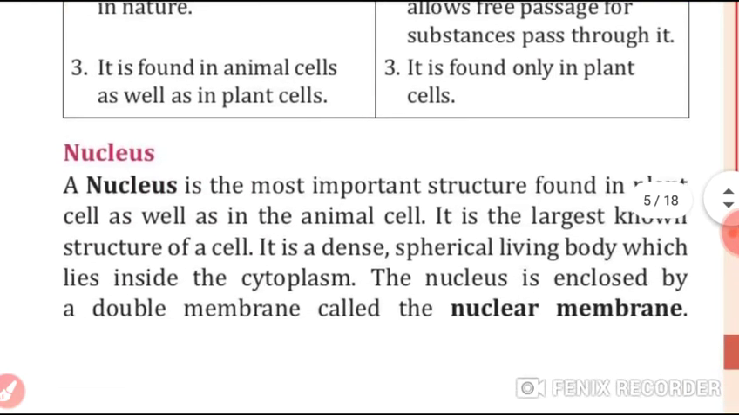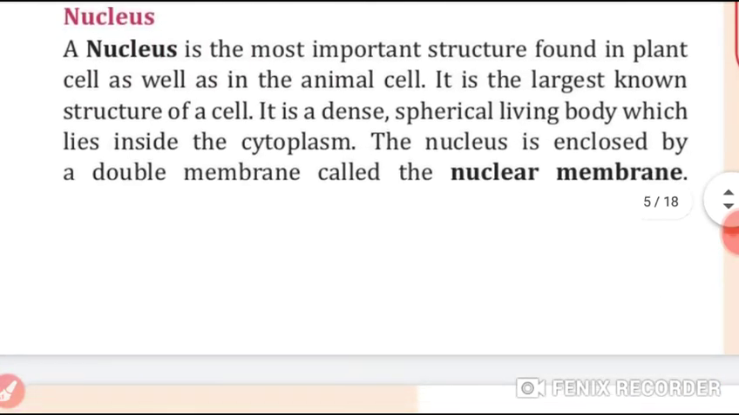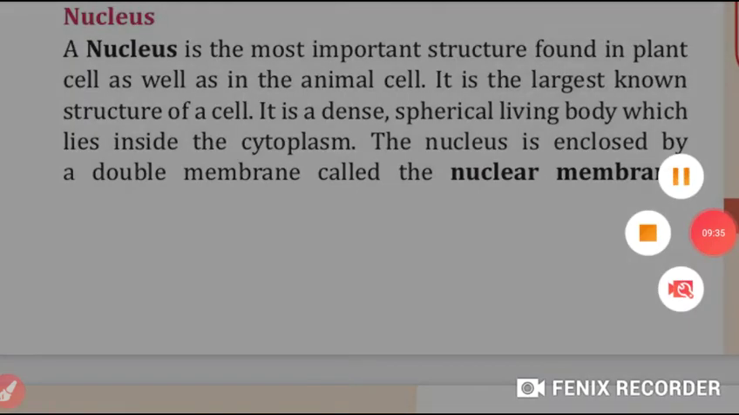Now come to the nucleus, students. The nucleus is the most important structure found in the plant as well as in the animal cell. It is the largest known structure of a cell. Which is the largest structure of a cell? Nucleus. It is a dense, spherical, living body which lies inside the cytoplasm, and it is enclosed by a double membrane. What is that called? Nuclear membrane. Okay, students.